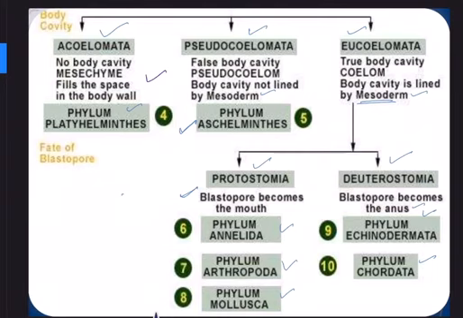And then we talked about body cavity, that is coelom. Some animals have a body cavity, we call them coelomates, and some animals have no coelom at all, we say acoelomates, like you are seeing in this acoelomate, no body cavity. Mesenchyme fills the space in the body wall. Example, Platyhelminthes. And in some animals, it appears as though there is a body cavity, but in reality there isn't any coelom. That's because the mesoderm forms small pouch-like structures, hence pseudocoelomates.